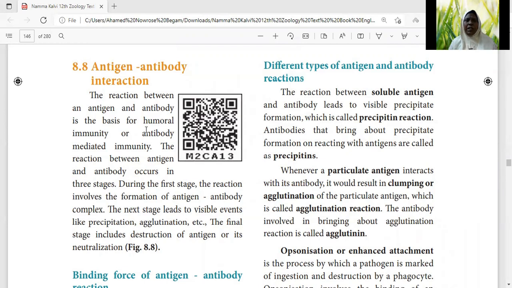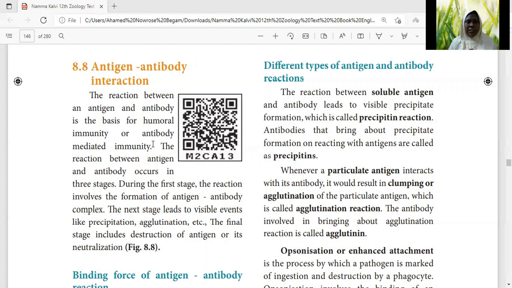That is, whenever a pathogen, which is also called an antigen, enters our body, antibodies are produced. This antibody production due to the entry of the antigen is called antibody-mediated immunity. We learned about the two types of immunity: antibody-mediated immunity, which is also called humoral immunity, and the other, cell-mediated immunity. In antibody-mediated immunity, from the name we can understand, antibodies are produced due to the entry of the antigen.